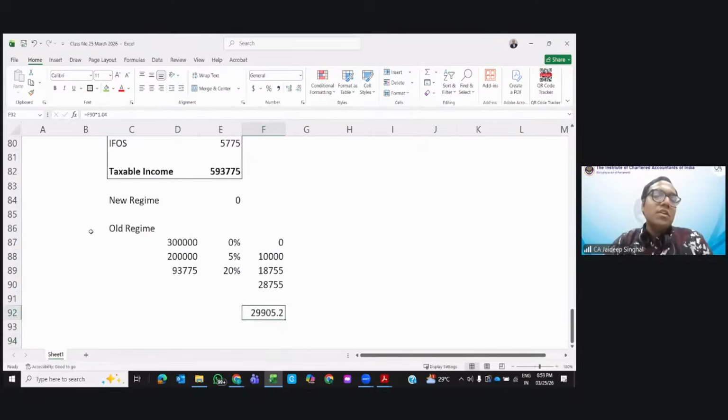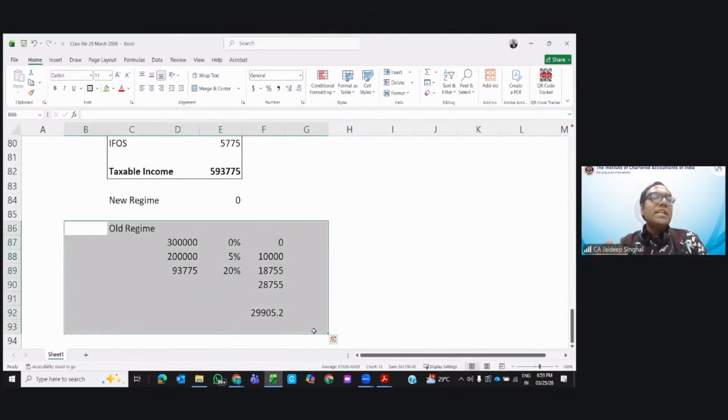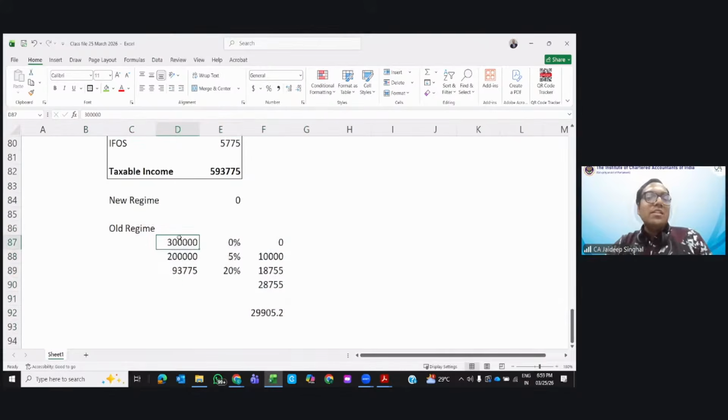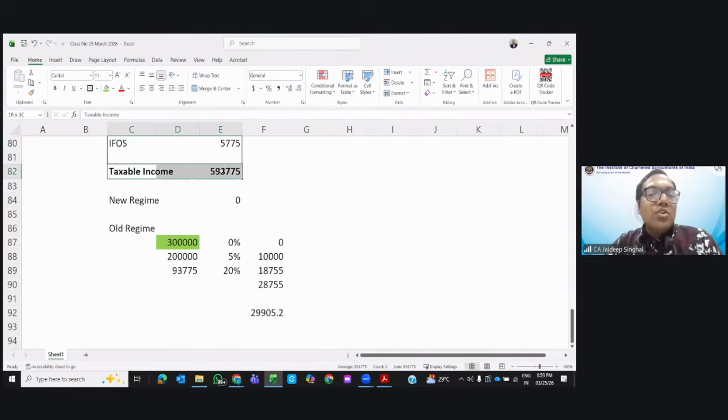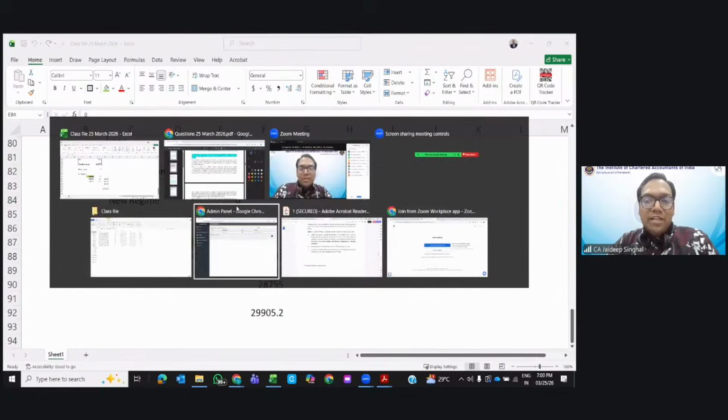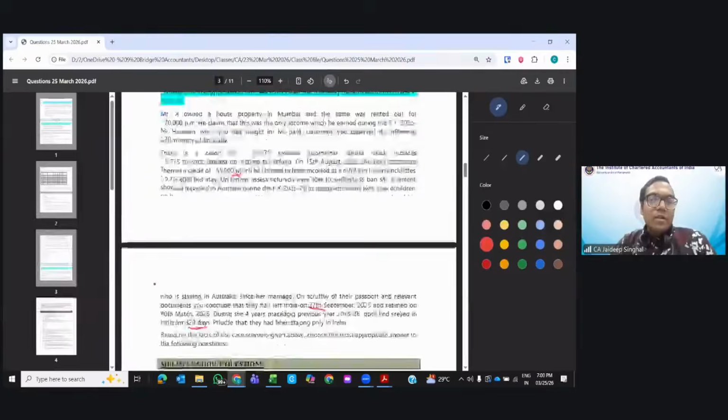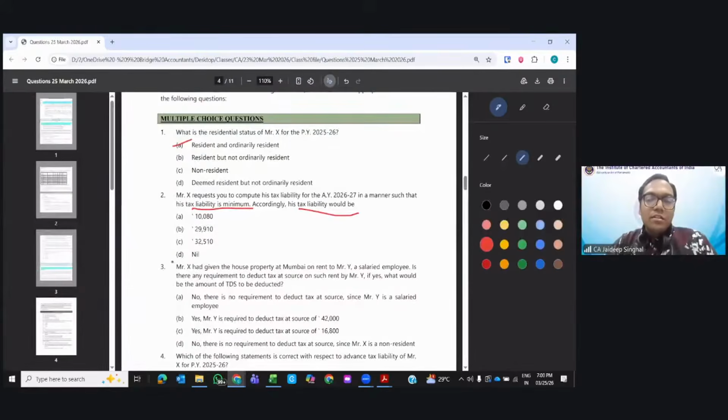The answer is no. See, if it is an MCQ, I would not have solved it. I've solved it so that I can show you all these things for the analysis. But in the exam, save time. It is a new regime. Already the tax is coming 0. You know that in the new regime tax is 0. You know in the old regime tax will be there, at least some tax will be there. So they want your minimum liability. Minimum liability would be 0. Very clear. Very easy answer. You don't even have to calculate. Clear?